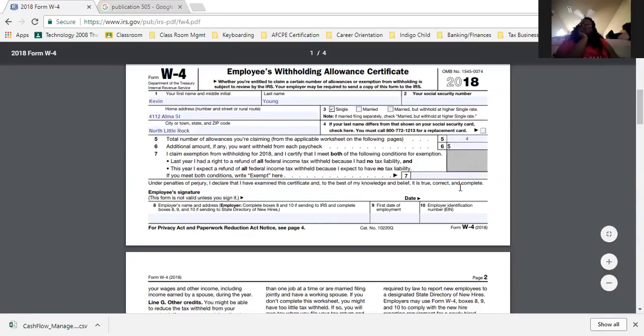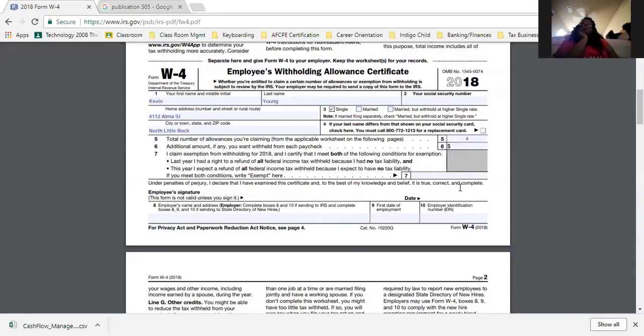Which, hold on, did they take that off? Hold on. Let me read this again. I think they took off a part. Oh, they did. No, they didn't. No, it's right here. Additional amount, if any, you want withheld from your paycheck.